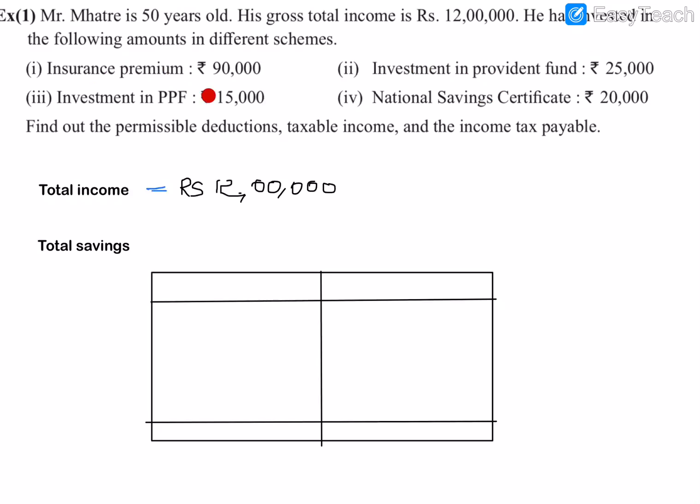All these savings we have to mention in a table and find the total. Before that we have to mention which sections are there, and write the savings and the amounts separately. The first saving is insurance premium, so we will write that.